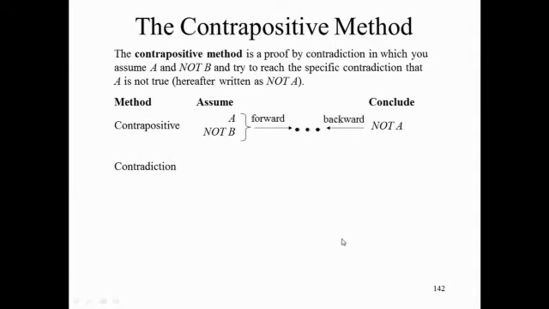Let's compare this with contradiction. With contradiction, what do you assume? A and not B. And what do you try to conclude? A contradiction. And how do you do that? You work forward from A and not B.